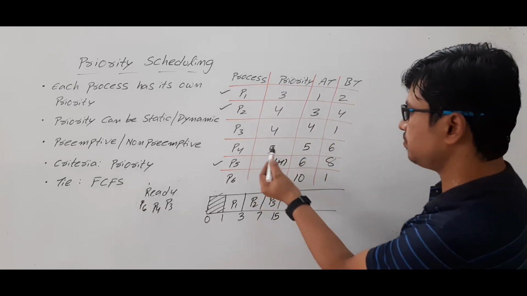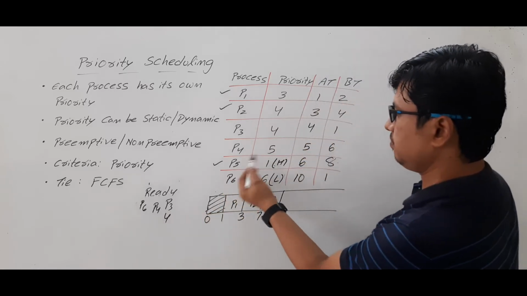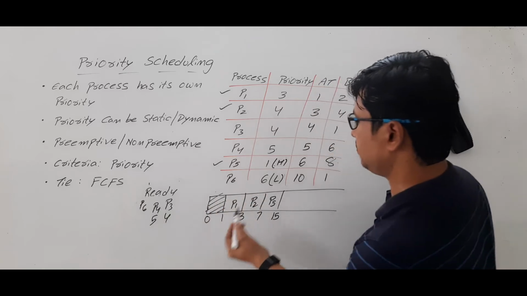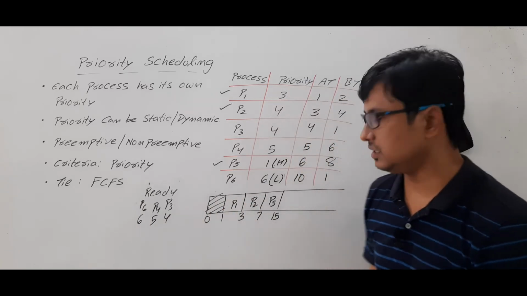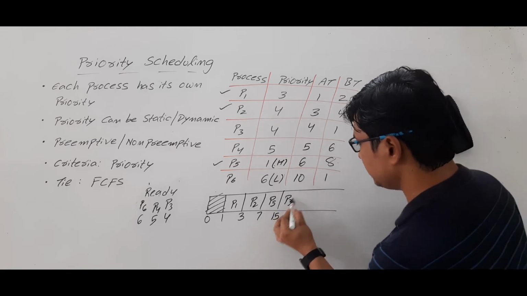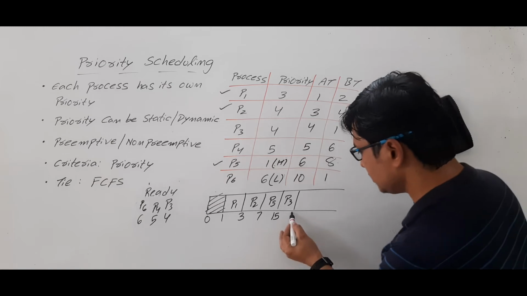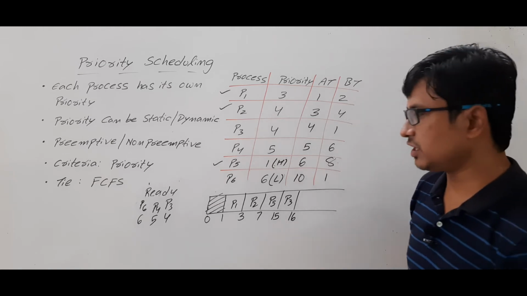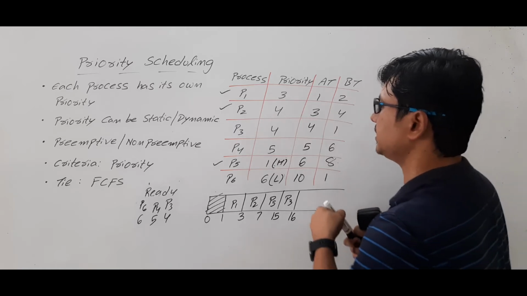The priorities of P3 is 4, P4 is 5 and P6 is 6. Which one has the highest priority? P3. So P3 will be dispatched, okay, and it needs only 1 unit of time. So it will complete at 16 unit of time and it will go to the terminated state. So even P3 is completed.